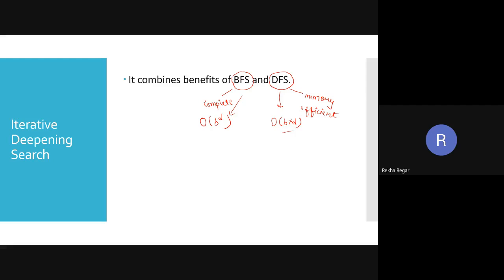So you can see here the space complexity for BFS is order of b raised to d, and for DFS the space complexity is order of b into d. So as the memory requirement, DFS is better. So we are going to take some benefit of the BFS and some benefit of DFS. So what is the benefit we are going to take from the DFS?